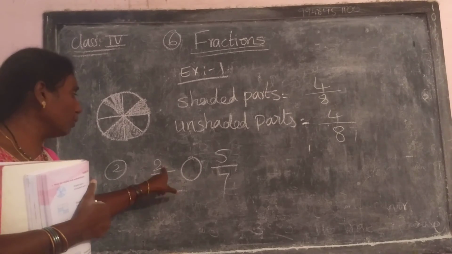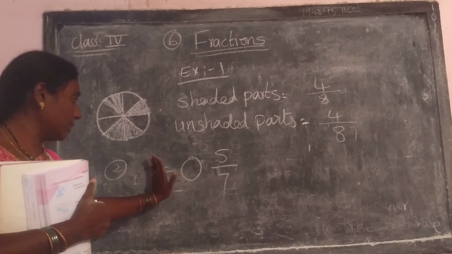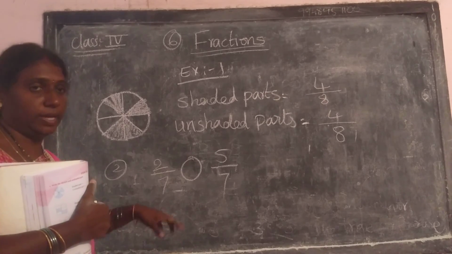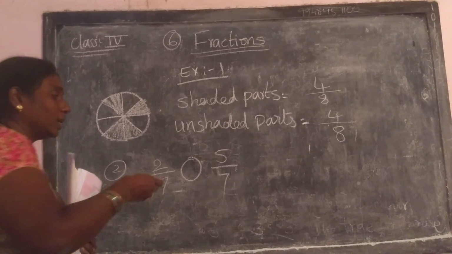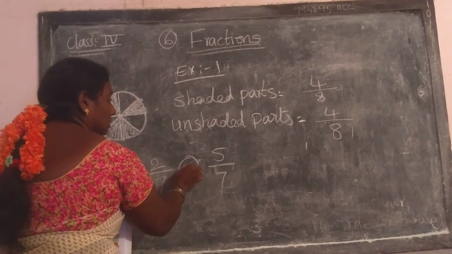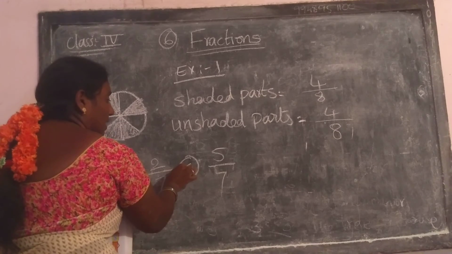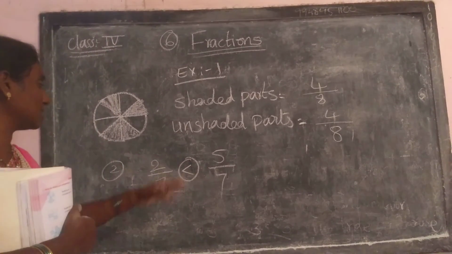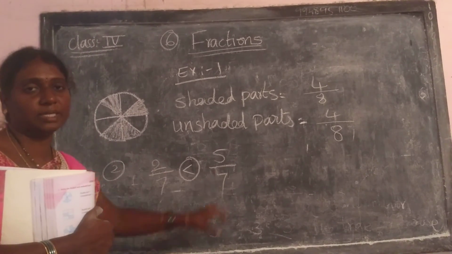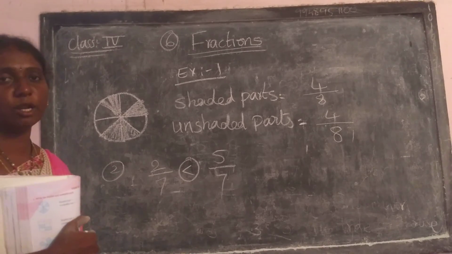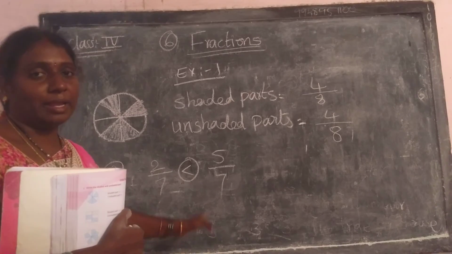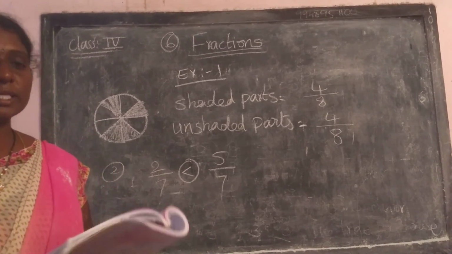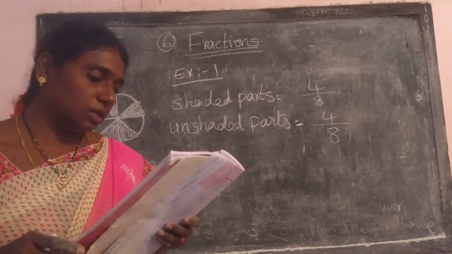Direct comparison. 2 పెద్దదా 5 పెద్దదా అంటే దీన్ని బట్టి మనము ఈ సింబల్ వేయాలి. Is 2 less than 5 or greater than 5? So 2 is less than 5. So 2 by 7 is less than 5 by 7. You can compare directly when denominators are the same. We can compare numerators directly when denominators are the same. So in this same way, complete the second question also.